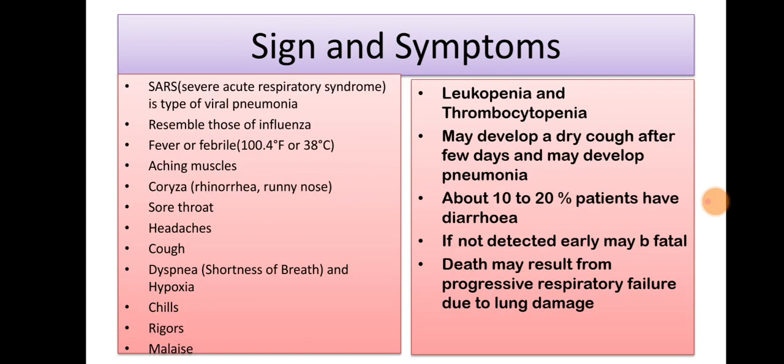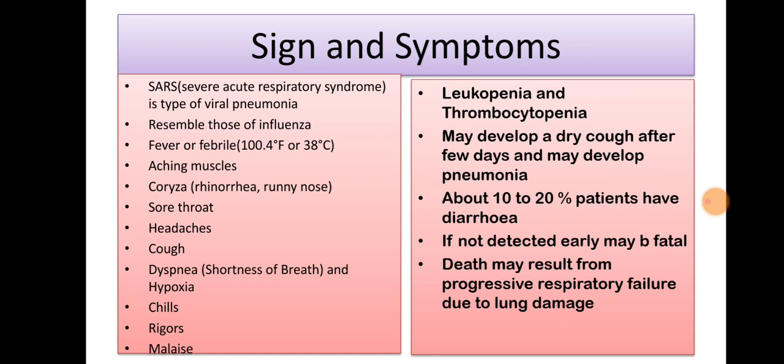The next, signs and symptoms. The common signs and symptoms for COVID-19, or you can say SARS, that is severe acute respiratory syndrome, is a type of viral pneumonia. The signs and symptoms resemble those of influenza. There may be fever, aching muscles, coryza, runny nose, sore throat, headache, cough, dyspnea, chills, rigors, malaise, hypoxia.